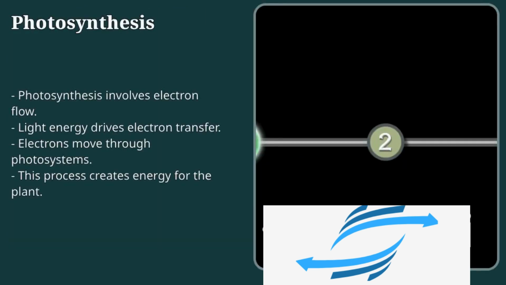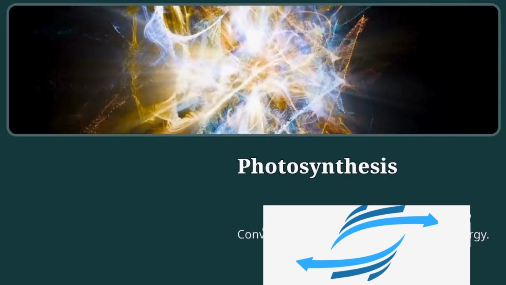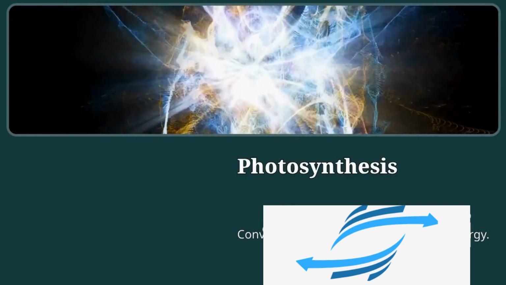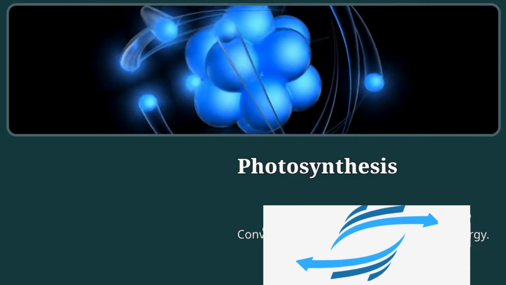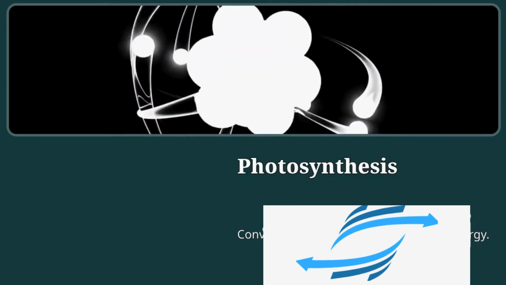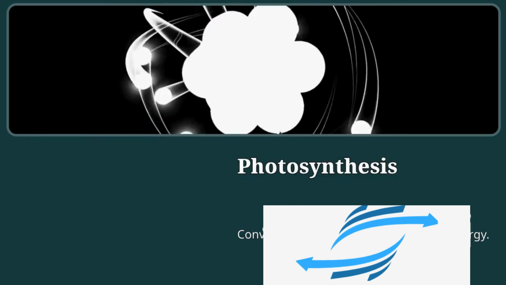Photosynthesis and electron flow. During photosynthesis, plants convert light energy into chemical energy. This process involves electron transport chains, where electrons move between molecules. While this isn't direct electricity generation, it's a flow of electrons that could be harnessed.